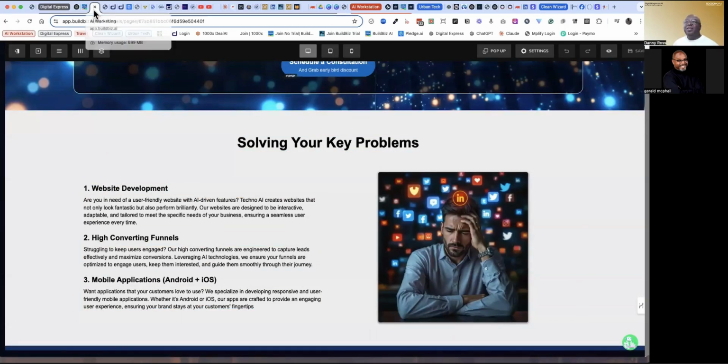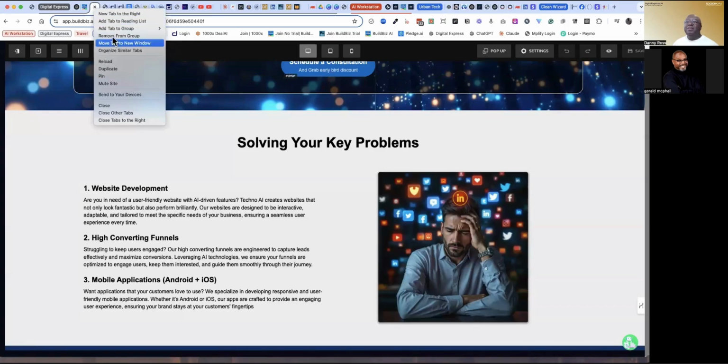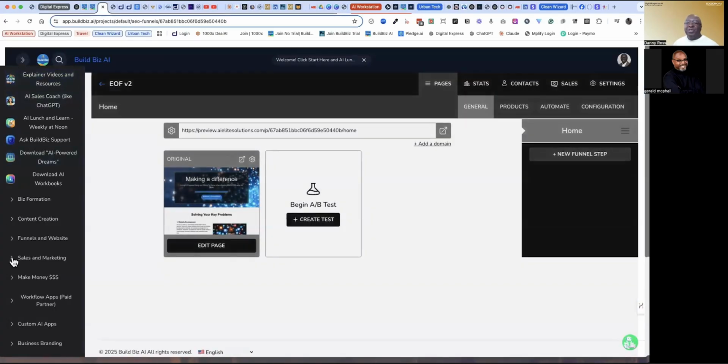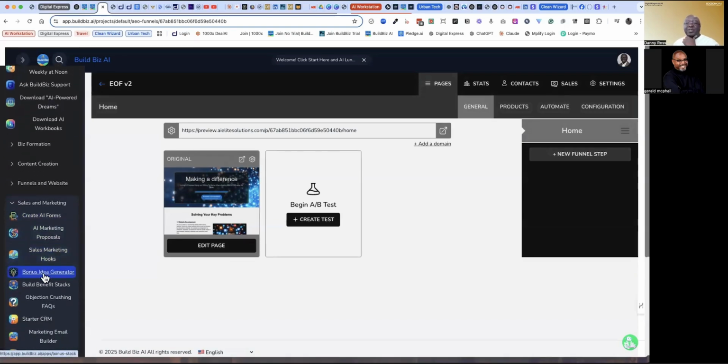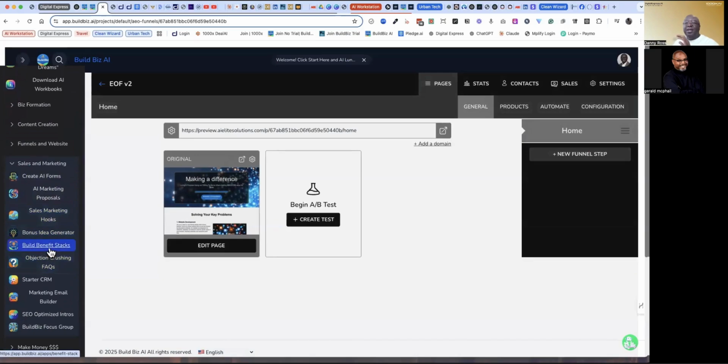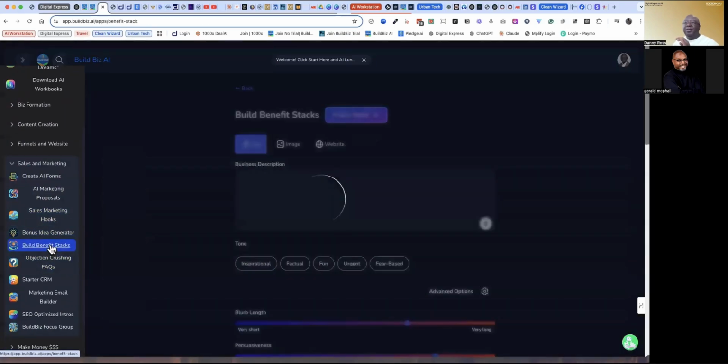So within the platform, there are many different content creation tools, and we kind of covered some of these last week. So I'm going to just exit out of here. This is the copy of it. I'm going to go into sales and marketing. And I'm going to start playing around with some of these headline and subheadlines, right? So I don't really need to go into there, but now I want to build the benefit stack.